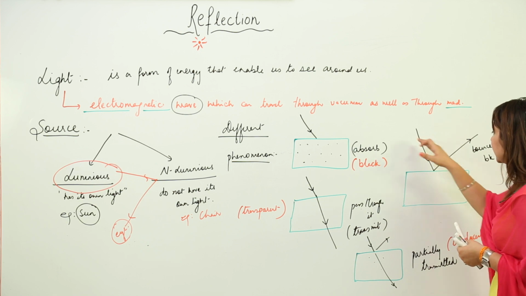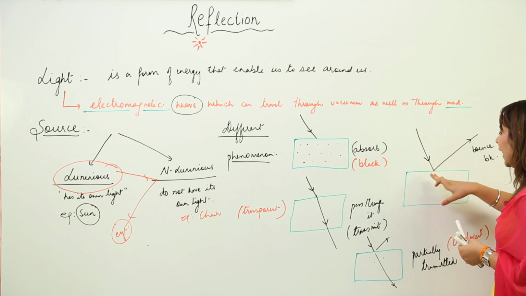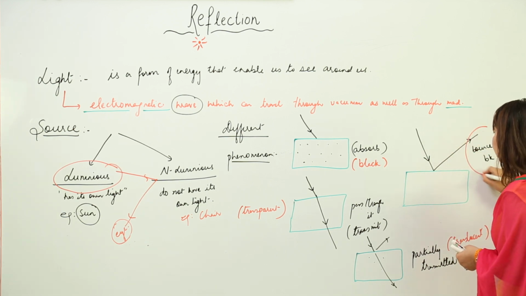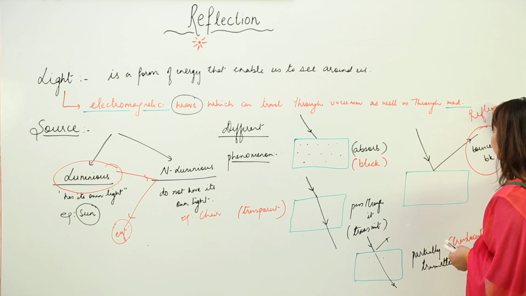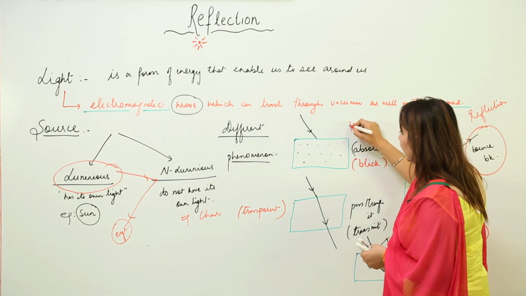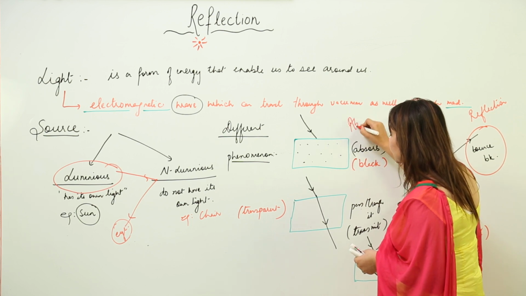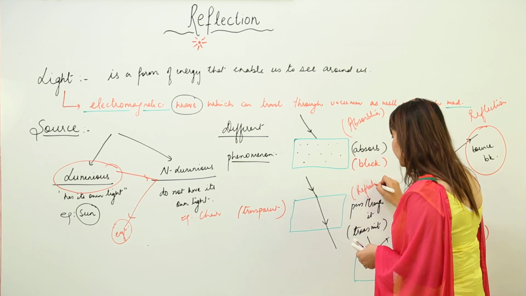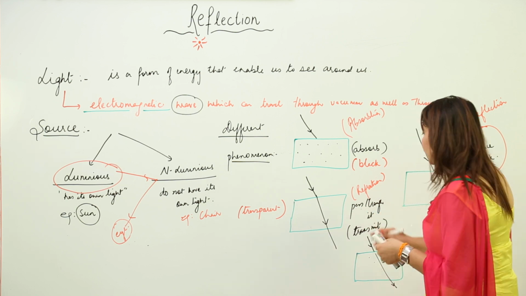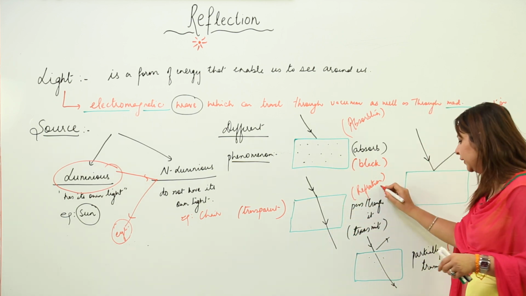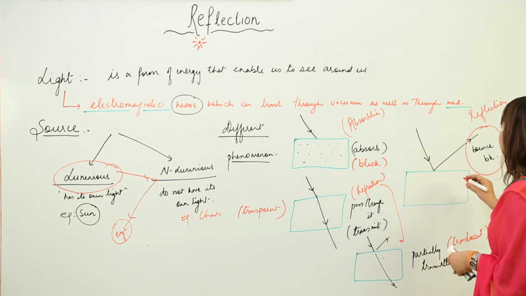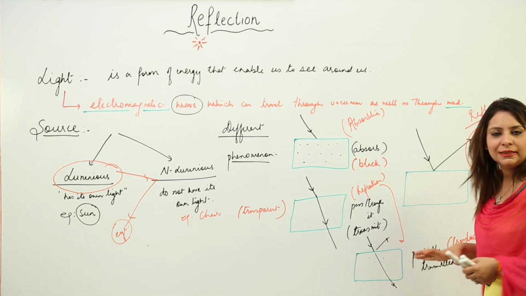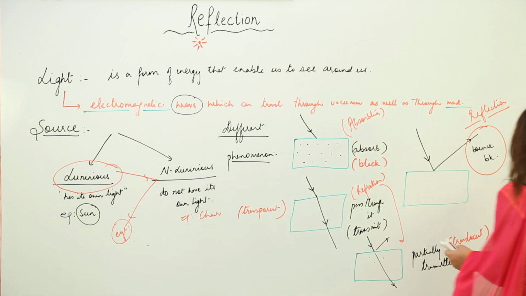And there can be a phenomenon where the light strikes and nothing enters into it, and it just gets reflected back and bounces back. This kind of phenomenon is called reflection. So this is showing the phenomenon of absorption. This is showing the phenomenon of refraction. Refraction occurs when light passes through, whether partially or completely; both phenomena are clubbed under refraction. And when light bounces back, that is called reflection. So that is what we are going to start in this chapter, that is reflection.